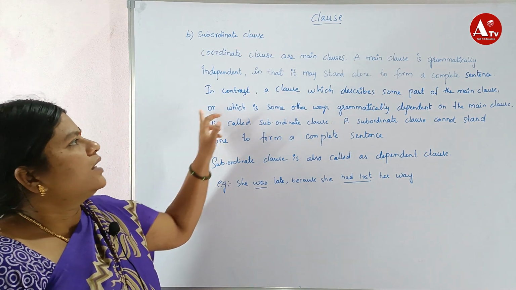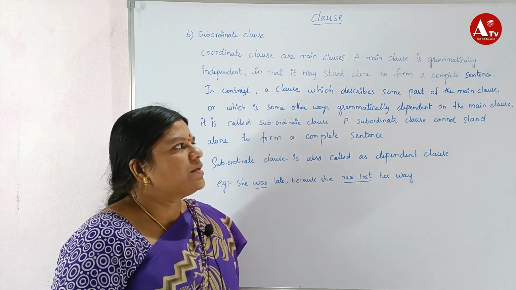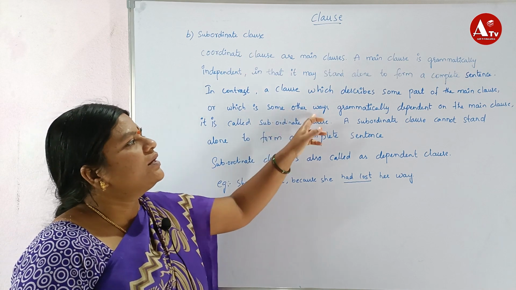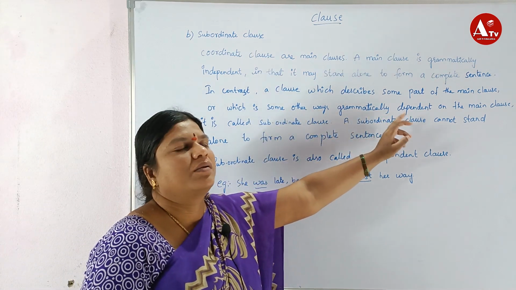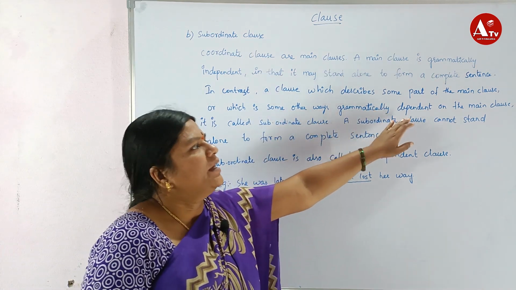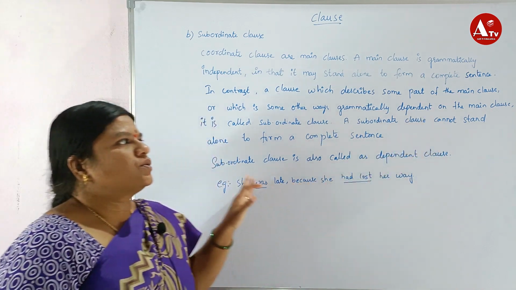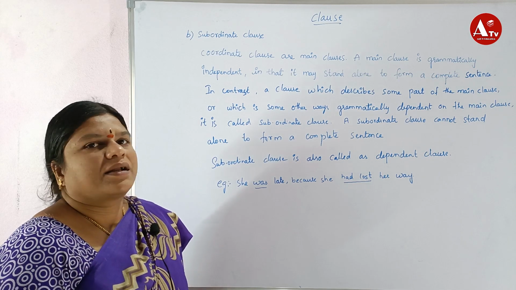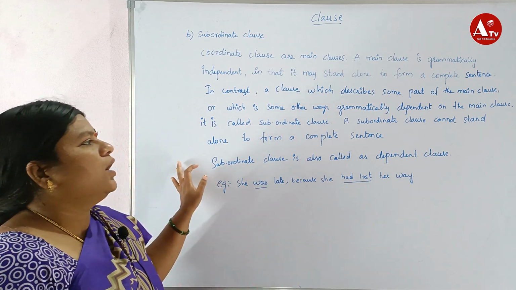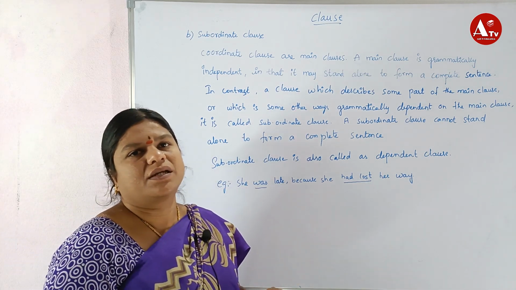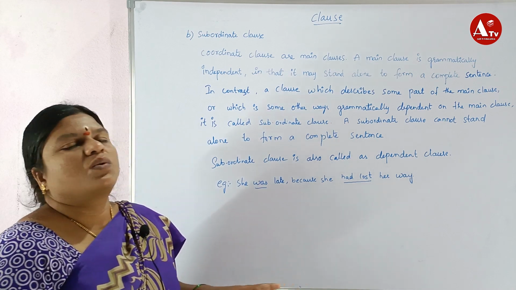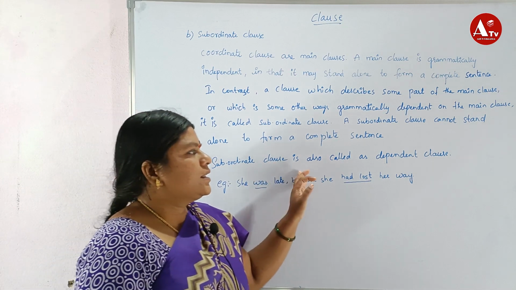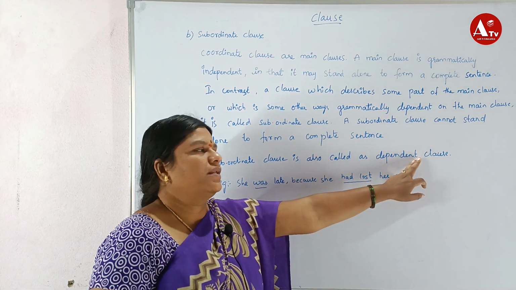In contrast, a clause which describes some part of the main clause or is otherwise grammatically dependent upon the main clause is called a subordinate clause. A subordinate clause cannot stand alone to form a complete sentence. It only gives an idea. So the subordinate clause is also called a dependent clause.